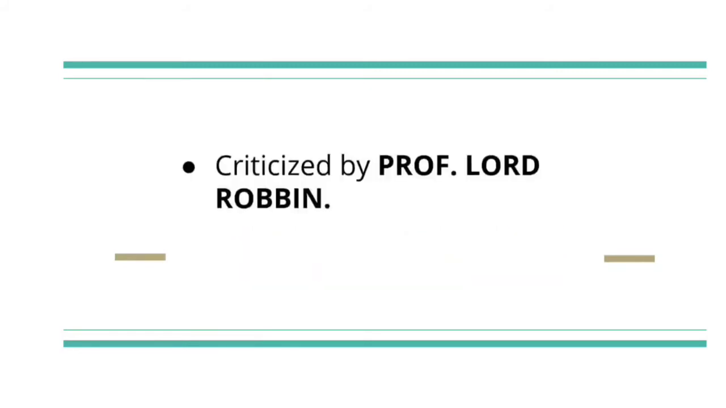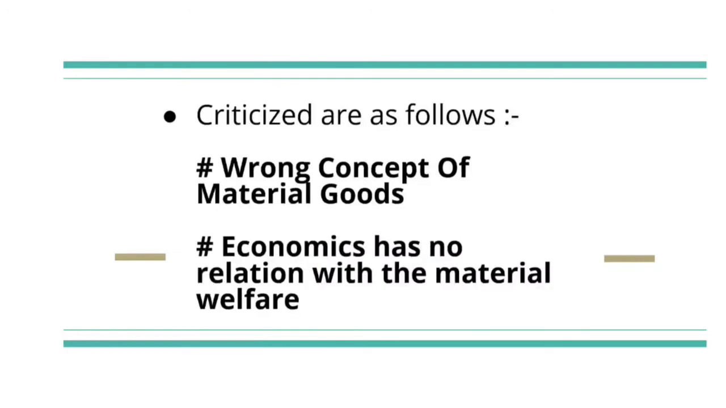This definition was criticized as follows. First is a wrong concept of material goods. According to Marshall, economics studies material goods only, but this is not correct. In real life, it's not easy to distinguish between material goods and immaterial goods. Now, second one is that economics has no direct relation with material welfare. According to Professor Robbins, economics can't be linked directly with material welfare. It's because of so many reasons.